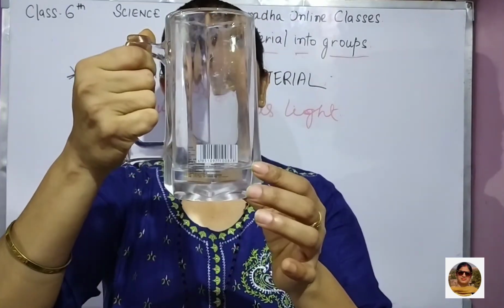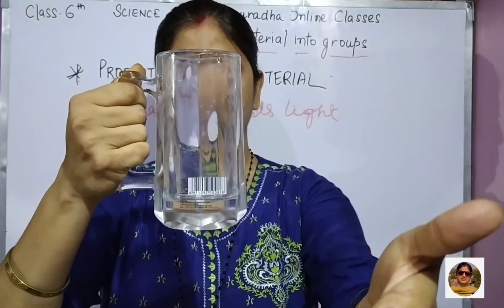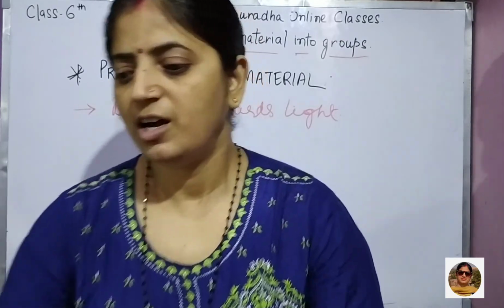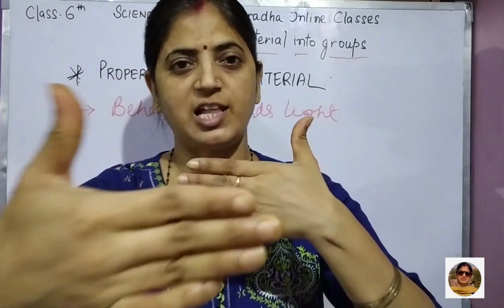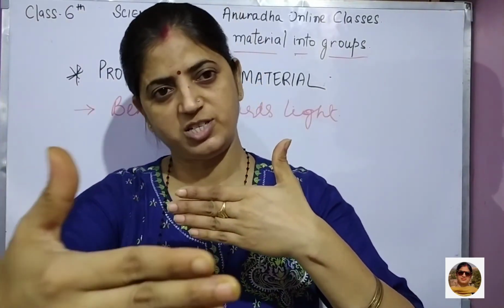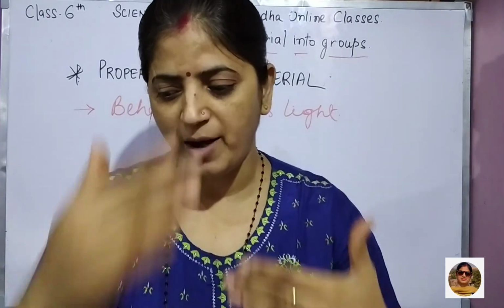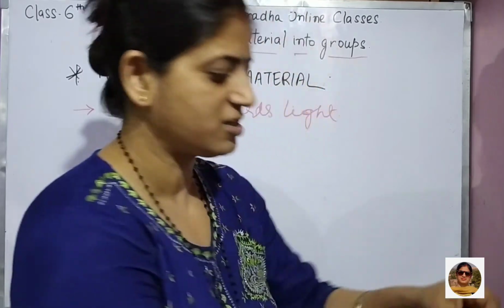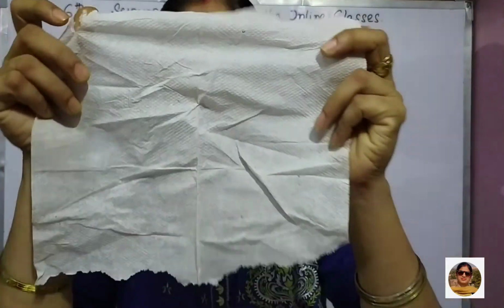See, I am having this glass. I can see you, who is in front of me. I can see. Means this glass allows light to pass through it. Right? This glass allows light to pass through it. One more thing is there, that I'm just having this tissue paper.